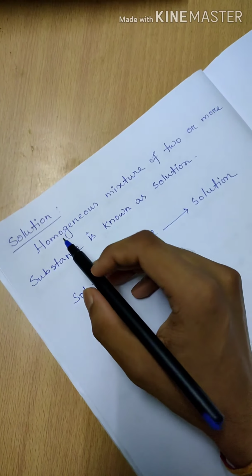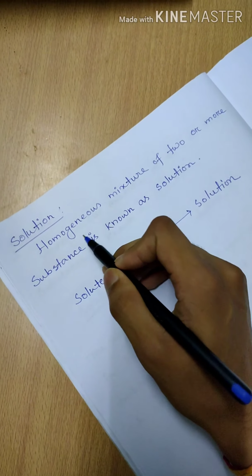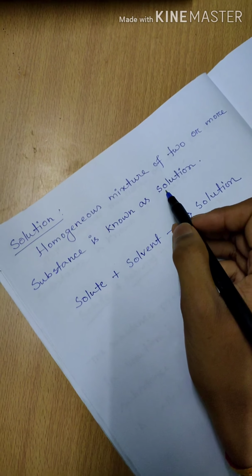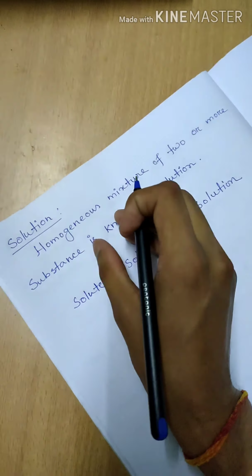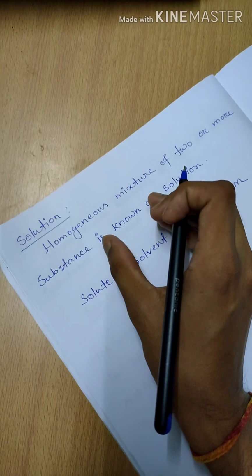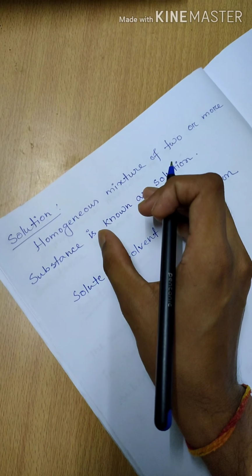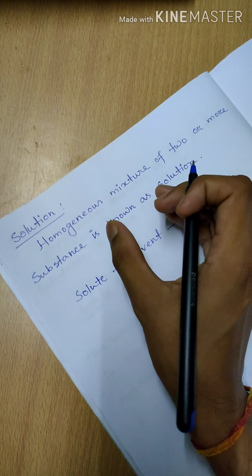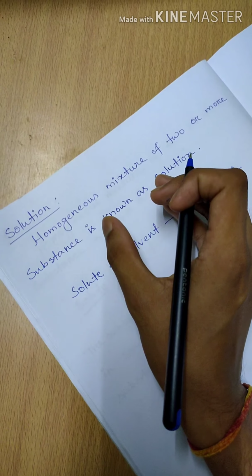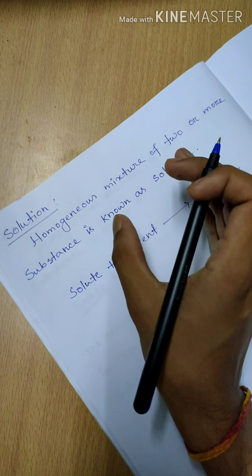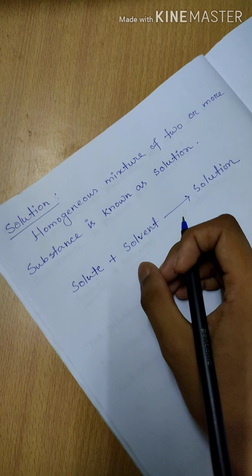Now see what is meant by solution. A homogeneous mixture of two or more substances is known as a solution. So first of all you have to know what is meant by a homogeneous mixture. A mixture is said to be homogeneous if its composition is uniform, or you can say same. Then the mixture will be called a homogeneous mixture.